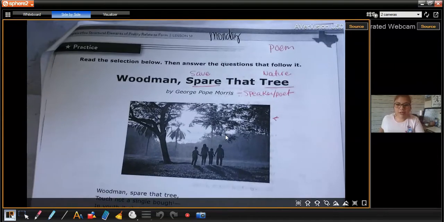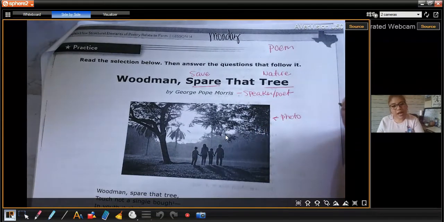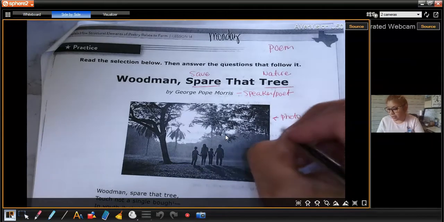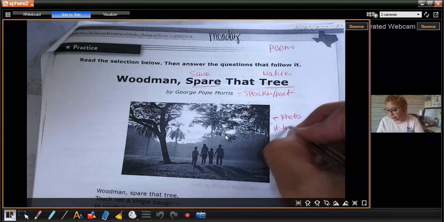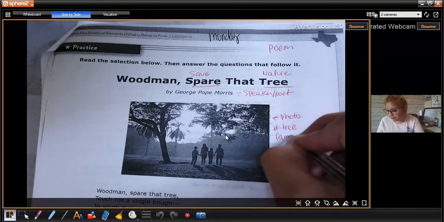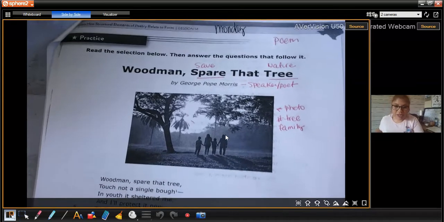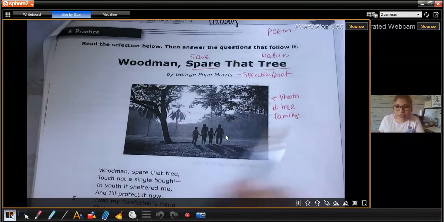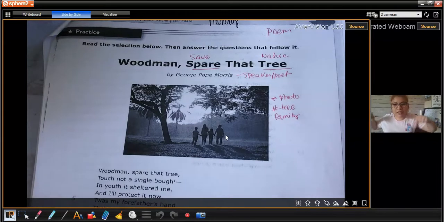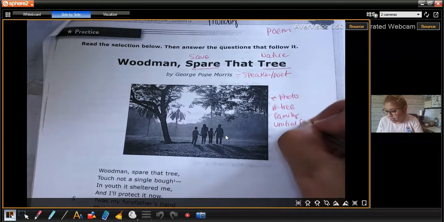And then I see here a photograph. So I'm going to put here a photo. Now, what is happening here? What do we see? So we see a tree. We see this is a family. I know that they're outside, there's other trees, and they're all holding hands. So that means that they're unified. So I'm going to put here unified family.